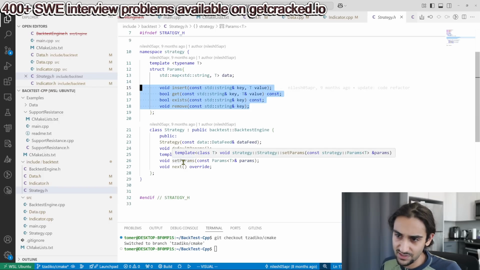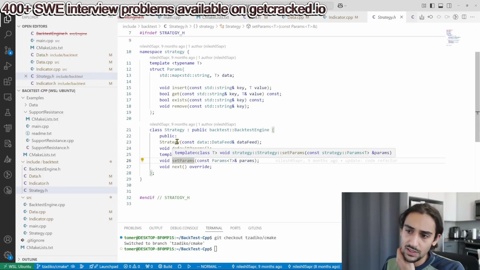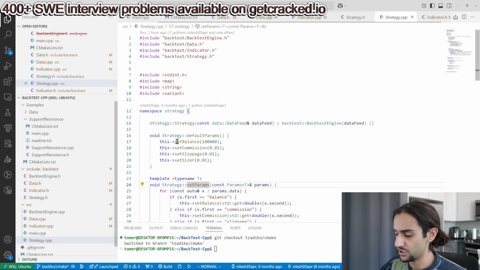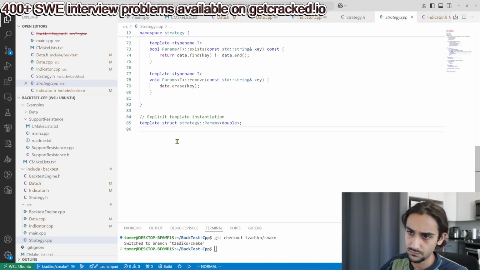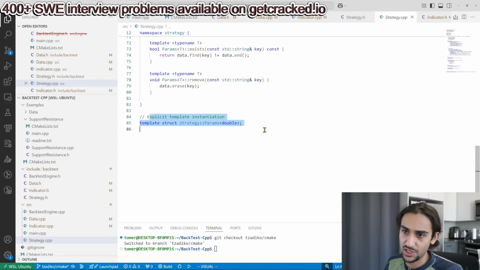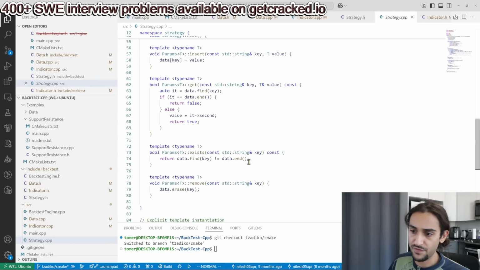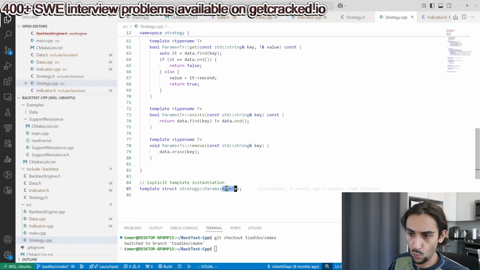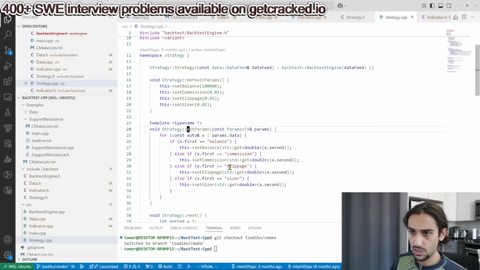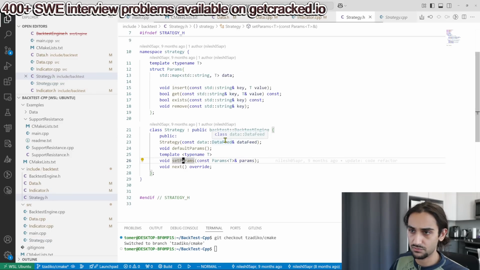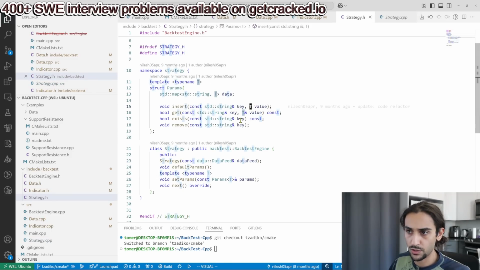So you have this templated method, which I'm not sure why. Let's take a look at this. So I'm actually going to go to the bottom of the file. Previously, you had a lot of explicit template instantiations. Like you had one for int, one for float, one for double. I don't even know why you're using templates if you're only ever needing to use one instantiation, which is double. Why are you complicating things? Just put double here, hard code double.